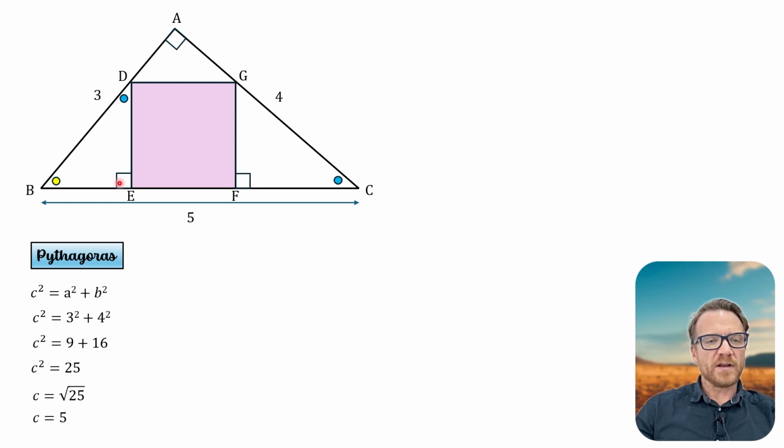Now, we know that 90 plus yellow plus blue is 180. And also 90 plus yellow plus blue is 180, so yellow plus this angle is 90 plus blue, which is 180. And we know that this angle here is yellow as well. So we actually have similar triangles because they all share 3 angles: a 90-degree angle, this yellow one and the blue one. So we are going to use similar triangles to try and find this length here, BE, and